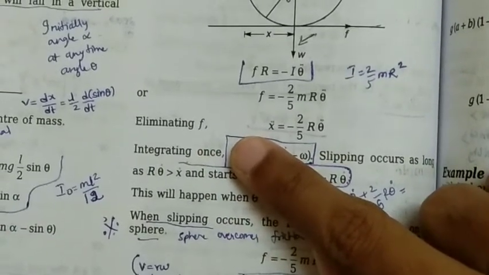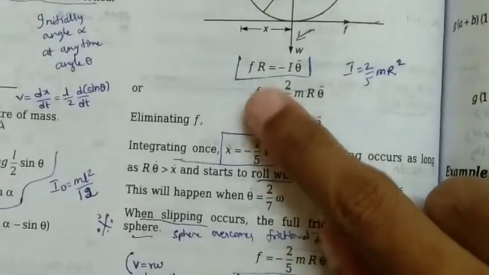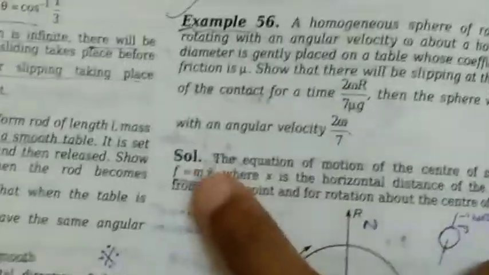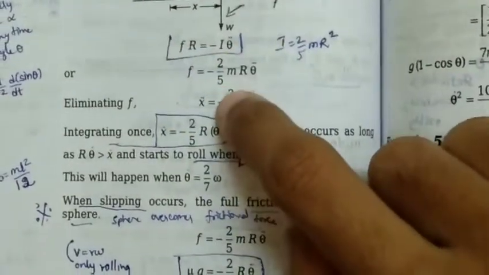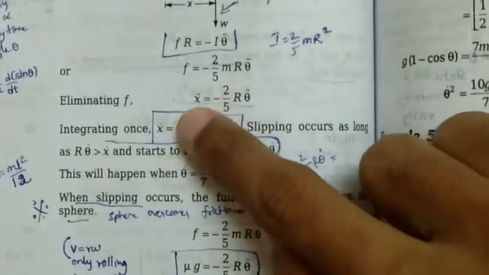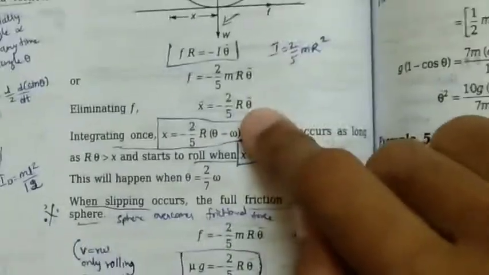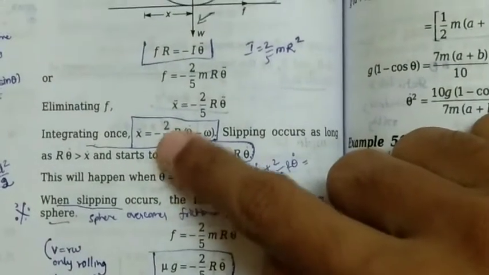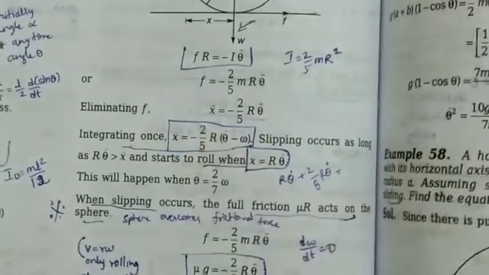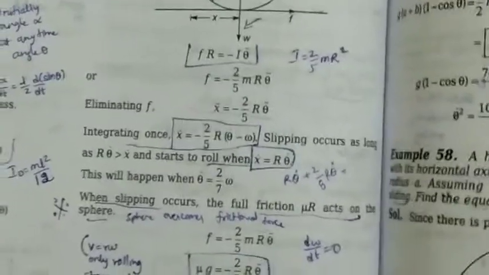Already we have seen that F is nothing but ma. In the place of F, if we place ma, the m would get cancelled, and then we would have x double dot equal to minus 2 by 5 r theta double dot. Now what we have to do is integrate once. This is a differential equation of the second order, so we need to integrate. If we integrate once, we will get a differential equation of first order, and if we integrate again, we will get a differential equation of zeroth order.